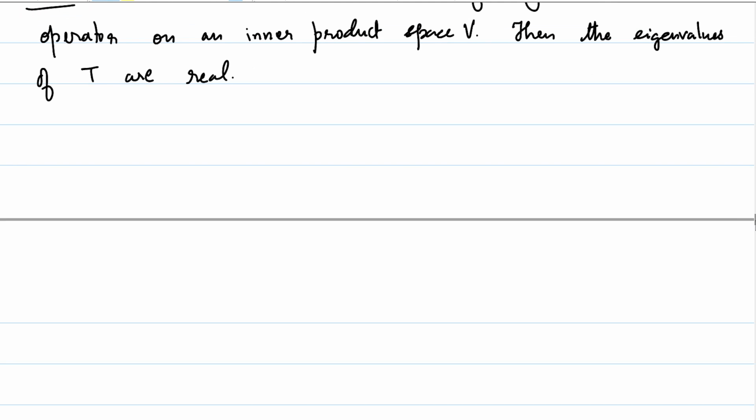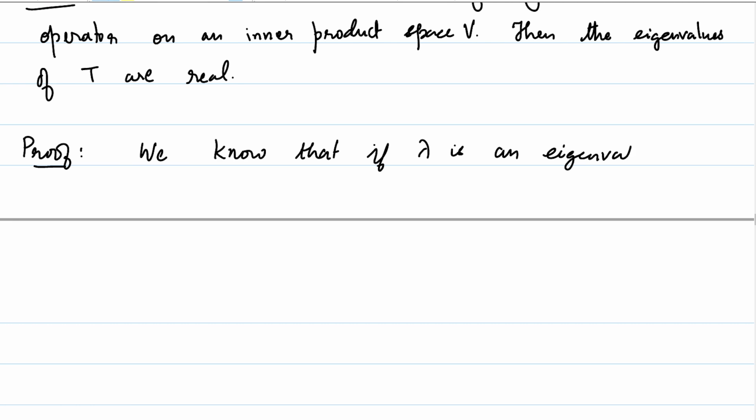The proof is actually quite straightforward and elegant. So we know that if lambda is an eigenvalue of T, and this is true in the case of every linear operator on a finite dimensional inner product space, then lambda bar is an eigenvalue of T star.